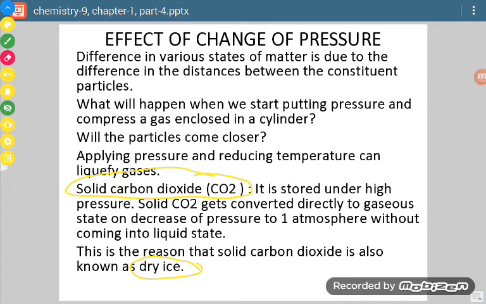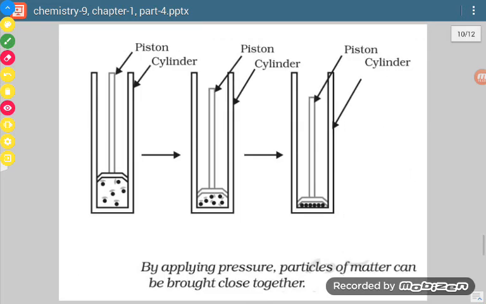Then it looks like ice, which is white. But ice has the property that wherever we place it, it will wet the surface. Solid carbon dioxide will not wet the surface, but it looks like ice. So we say it is dry ice. So solid carbon dioxide is known as dry ice.